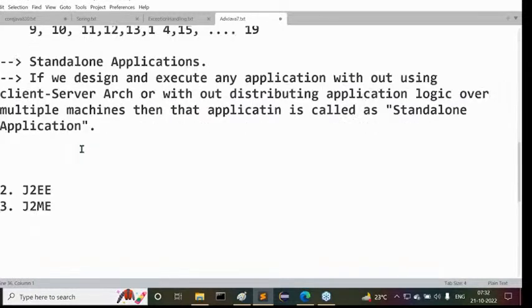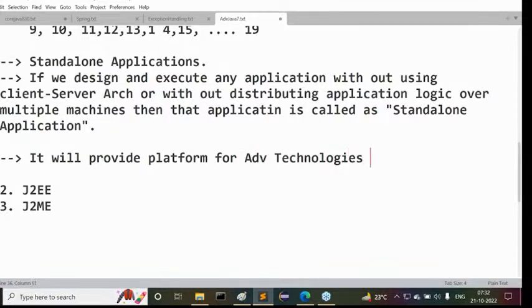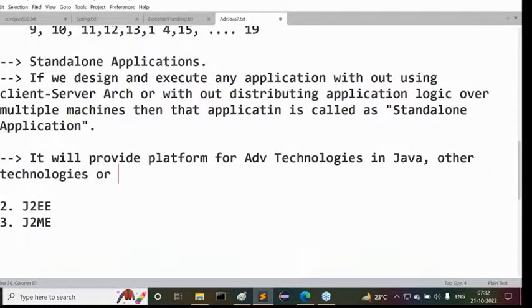All right, this information is sufficient about J2SE. Furthermore, one more point I'm telling you. J2SE will provide a platform for all advanced technologies in Java. I'm talking about dependency level. It will provide a platform for all advanced technologies in Java, and other technologies or tools. What are these other technologies and tools?